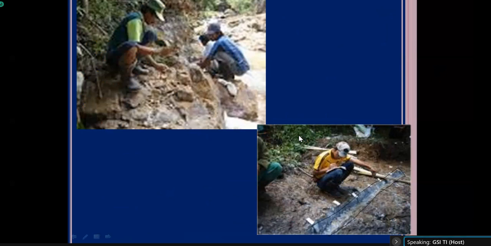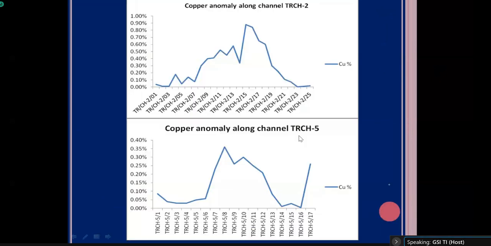Now, because channel sampling is continuous sampling and you have analyzed each and every sample, after getting the analysis you can prepare one beautiful geochemical profile and see the variation of a particular element along that channel. I have plotted this geochemical profile for copper. You can see I have collected 25 channel samples, that means the length of our channel was 25 meter, and see how the copper value is varying. Initially, copper value was very low. In the middle portion, it has gone up to 0.9%, and again it goes down.